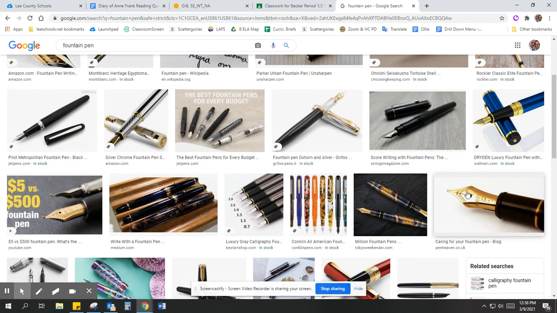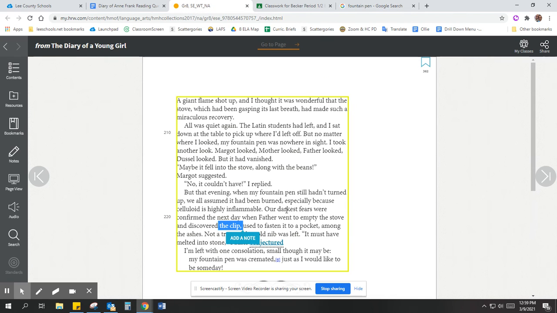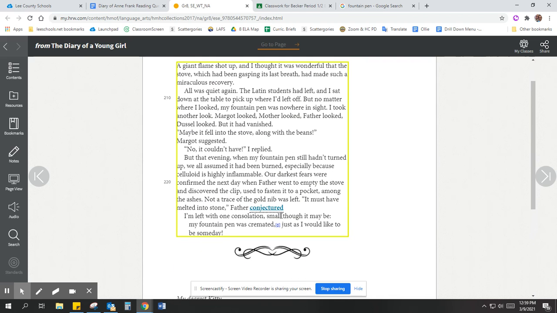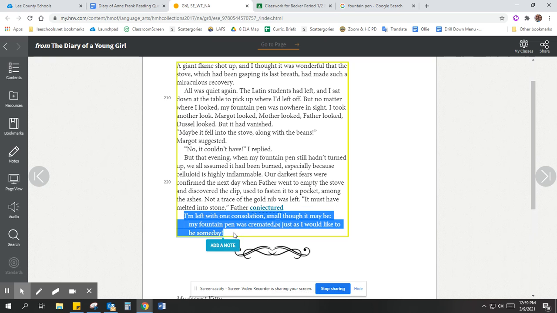So the gold nib is gone. That's been burned. But he does find the clip, which seems to be proof it fell into the stove, all her prized possession. And so Dad says the rest of it must have melted. And Anne's like, "Well, at least it was cremated like I'd like to be someday."